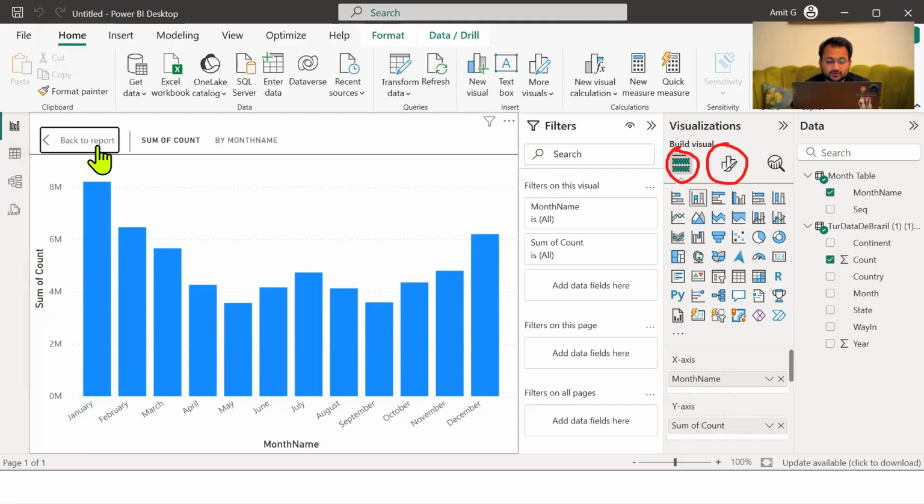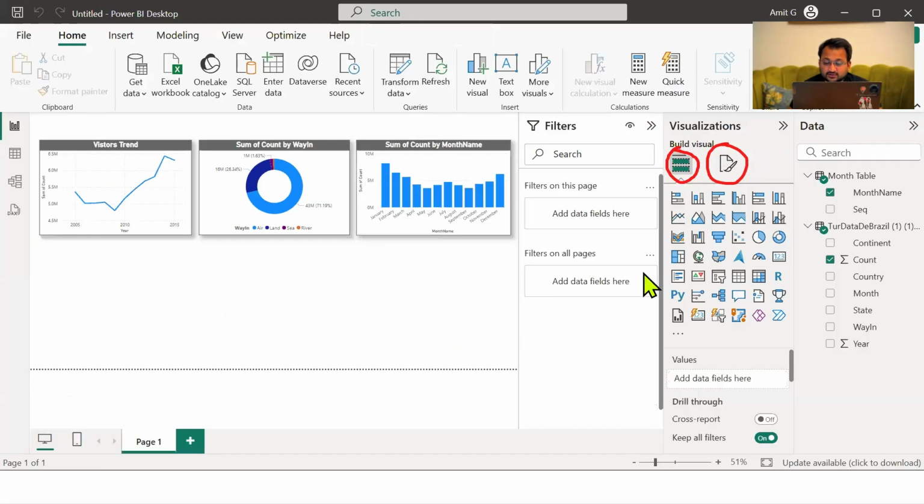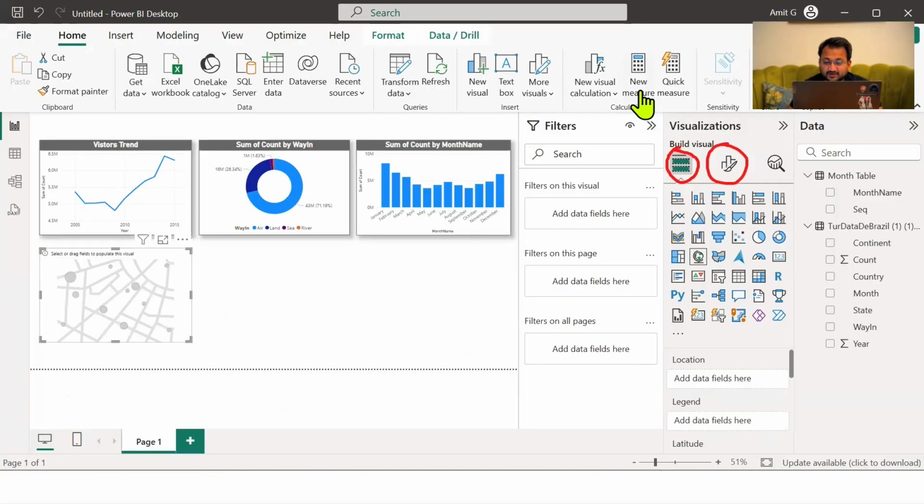So we'll go back to report, and now let's figure out what is the next analysis that we have. The next task says we have to make a map of Brazil comparing the states of the country by the number of arriving tourists. So if I create a map, I have picked up this map. A map of Brazil will be possible if I drag the states.